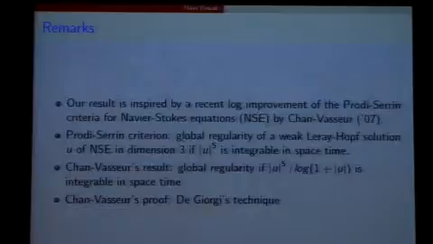Later, Tao and Barker improved a little bit on the classical Prodi-Serrin criterion by saying that if the weak solution u satisfies that |u| to the fifth divided by log of 1 plus |u| is integrable in space and time, then they have the global regularity. And the proof in their paper is by the Stokes technique.